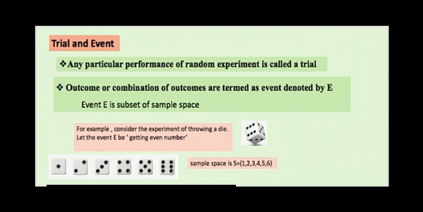Next, trial and event. Any particular performance of a random experiment is called a trial. An outcome or combination of outcomes is termed an event, denoted by E. E is a subset of the sample space. For example, consider the experiment of throwing a die. Let the event be getting an even number. The total outcomes of throwing a die are 1, 2, 3, 4, 5 and 6. Here the outcomes that are even numbers are 2, 4, 6. So the event of getting an even number is 2, 4, 6.